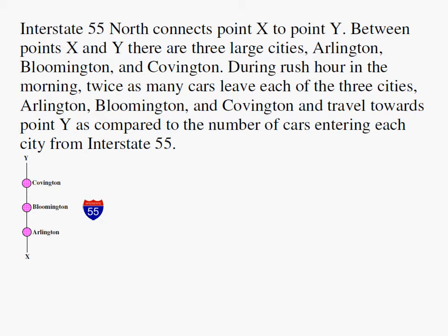So let me read the question to you. Interstate 55 North connects point X to point Y. Between points X and Y, there are three large cities: Arlington, Bloomington, and Covington. During rush hour in the morning, twice as many cars leave each of the three cities, Arlington, Bloomington, and Covington, and travel towards point Y as compared to the number of cars entering each city from Interstate 55.